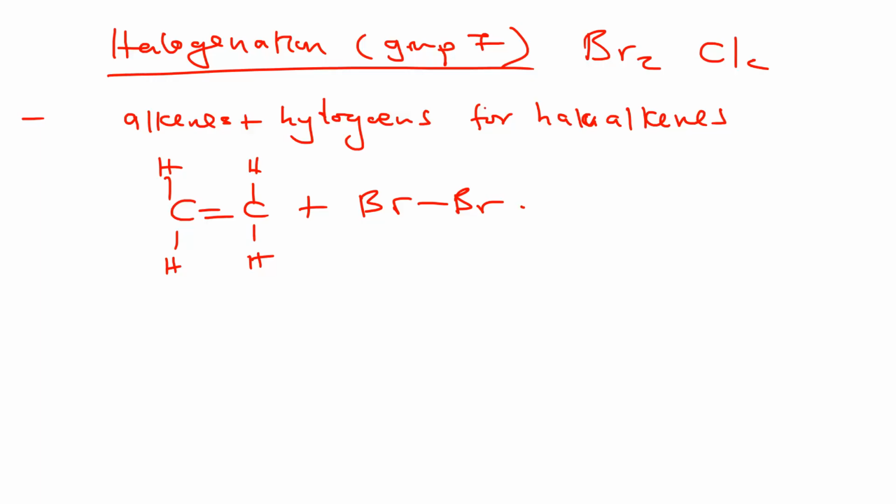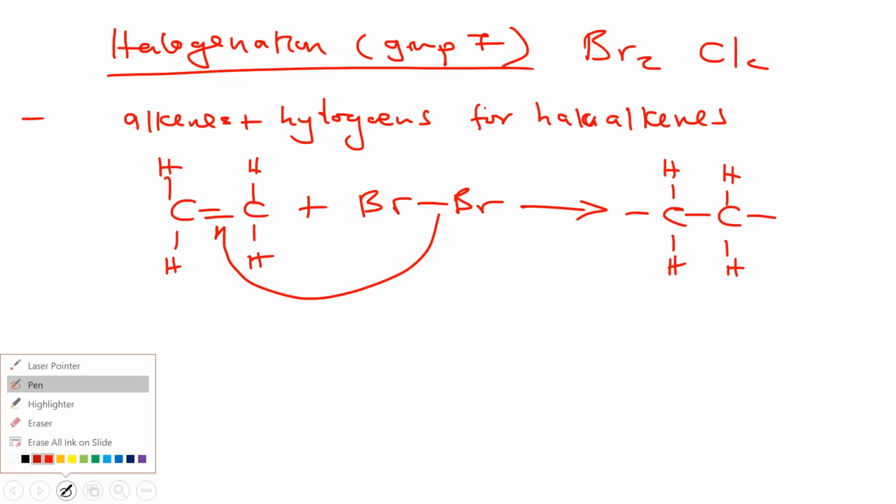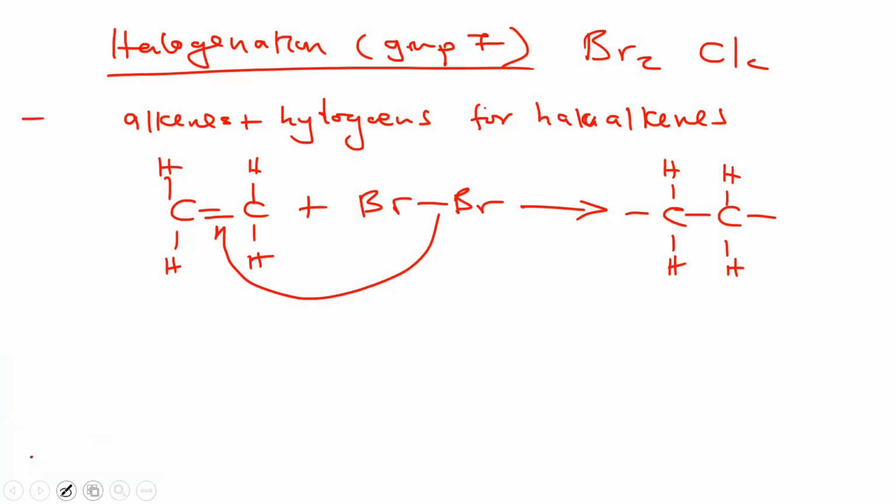So let's say you have bromine here reacting with this. What will happen here is that this would break the double bond and leave room for attachment of the two bromine atoms. One bromine is going to attach there, one is going to attach there.